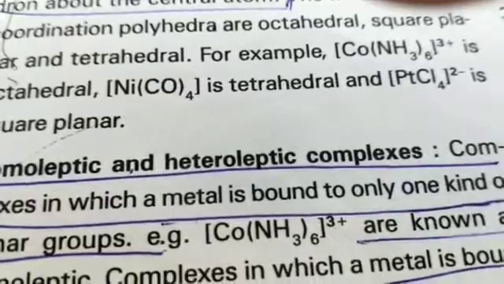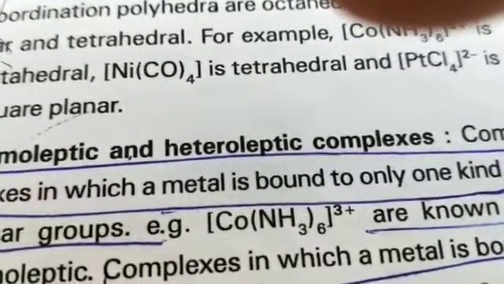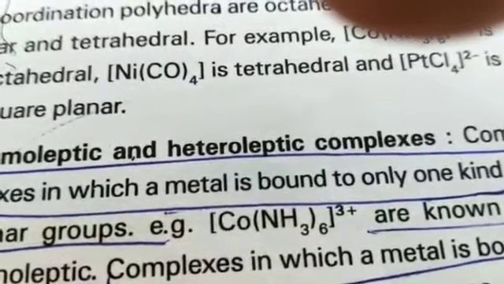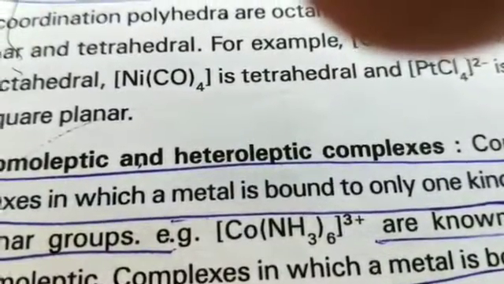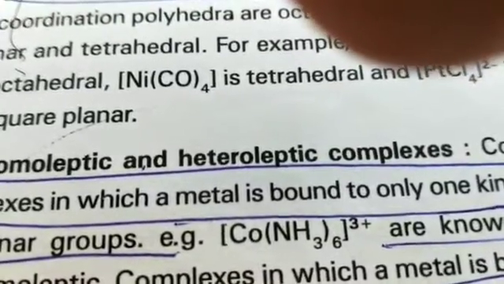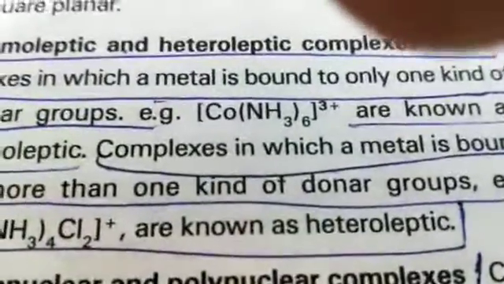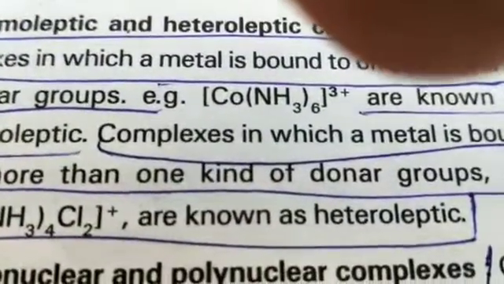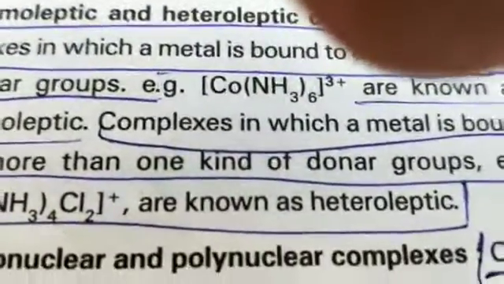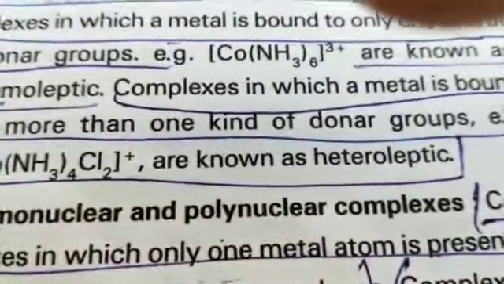Homoleptic and heteroleptic complexes. If in the complex compounds all ligands are the same, with only one kind of donor groups, it is called homoleptic. But if more than one kind of donor groups are there, it is called heteroleptic.